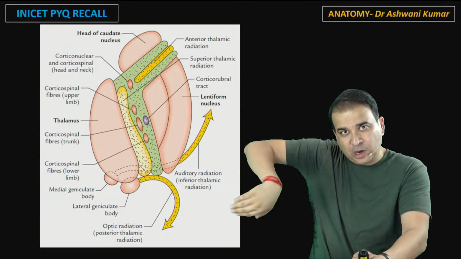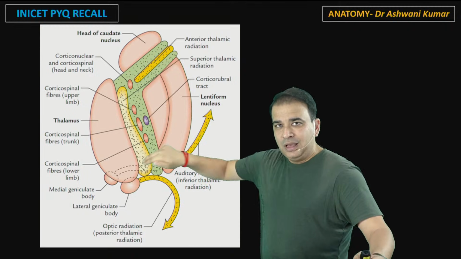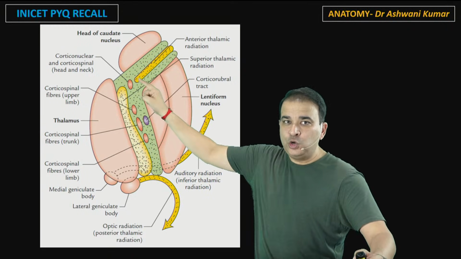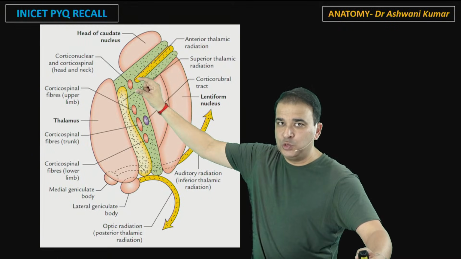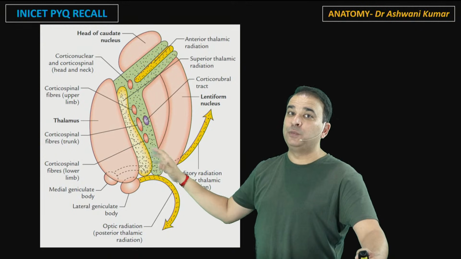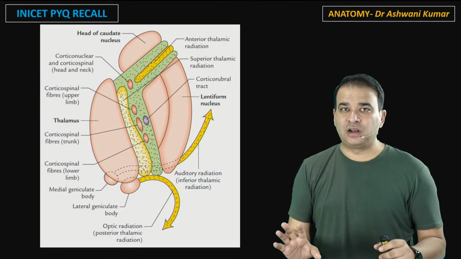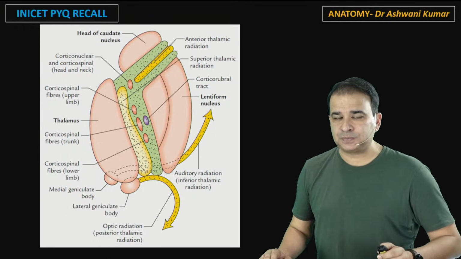So these fibers have to go downward here. The sublentiform part gives passage to the auditory radiation. The retrolentiform part gives passage to the optic radiation. The corticonuclear tract, the upper motor neuron of the cranial nerve, passes through the genu, and the corticospinal tract passes through the posterior limb here. Just remember at least these 4 major tracts passing through the internal capsule, and I'm pretty sure that you will be able to answer the questions.